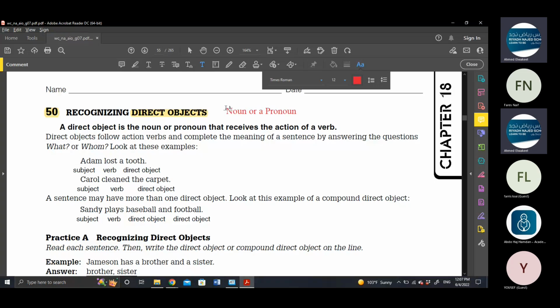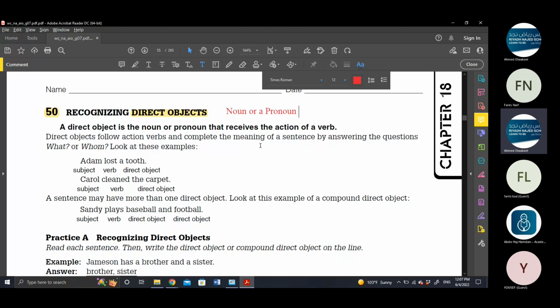Faris, Kamal, do you have a mic? Yusuf, do you have a mic? Yes, teacher, yes. Okay, that's excellent. So right now we're speaking about a noun or a pronoun.